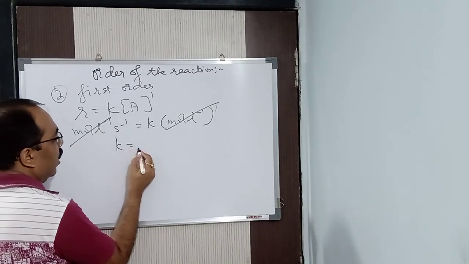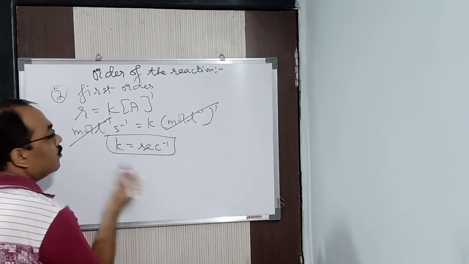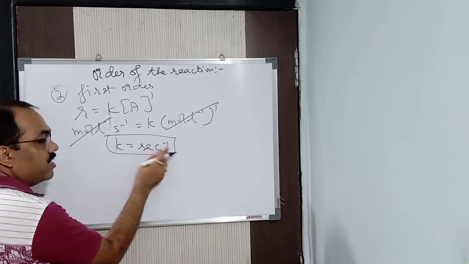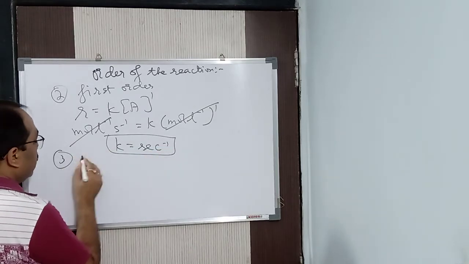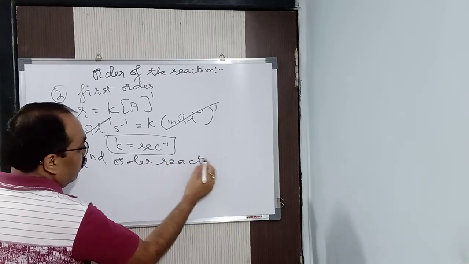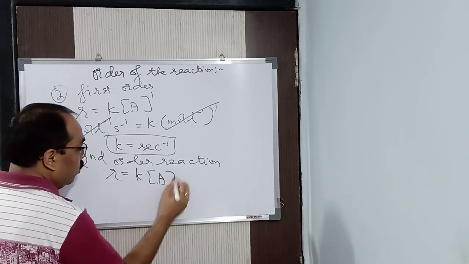Now K is equal to what? Second inverse. I can write S minus 1, or I can write this also. Finished. So for first order reaction, what is the unit of rate constant? Second inverse. Now next, second order reaction. Second order reaction. For second order reaction, what it will be? R is equal to K into A to the power 2.